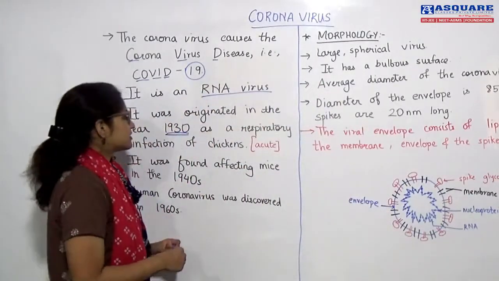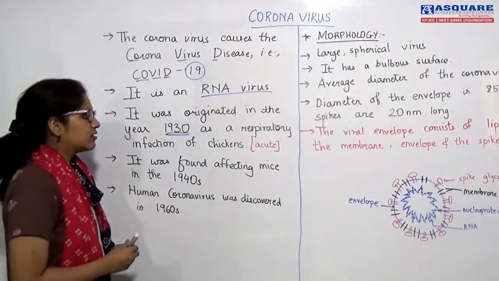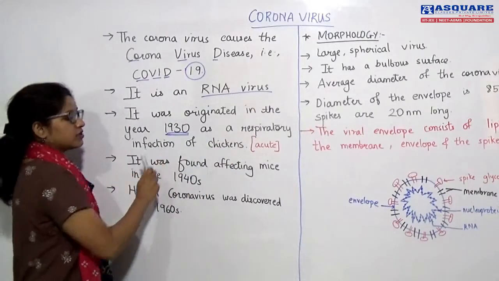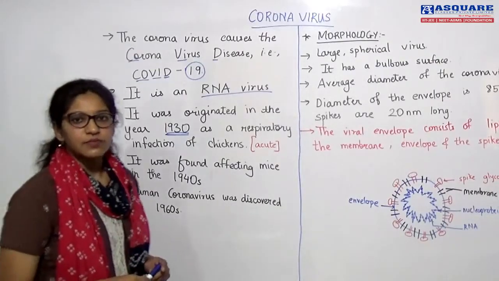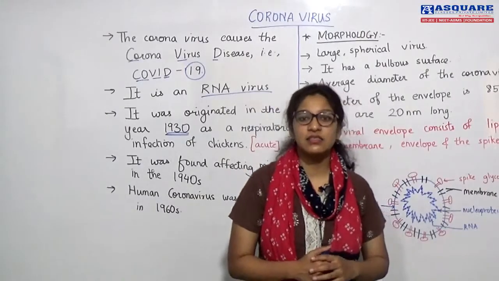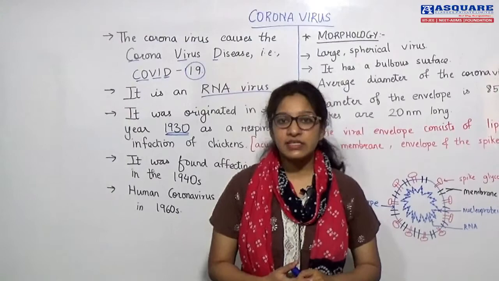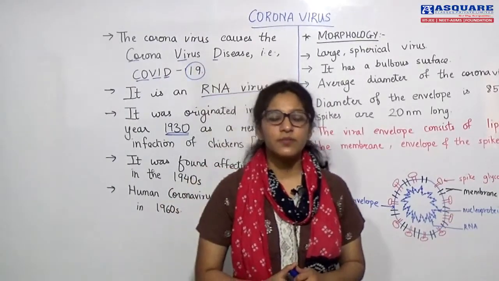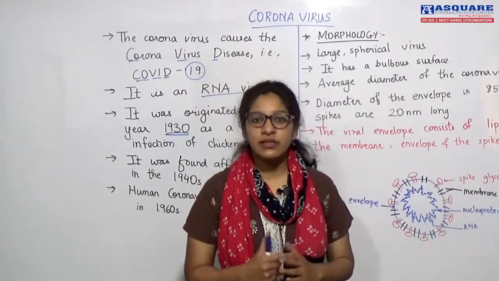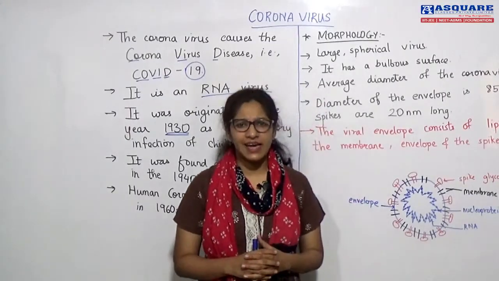It presented itself as an acute respiratory infection of chickens. So this disease basically came into existence as a disease in hen or in chickens. There was a group of domesticated chickens, a group of farm chickens, in which symptoms of respiratory illnesses were seen, which were very acute in nature.